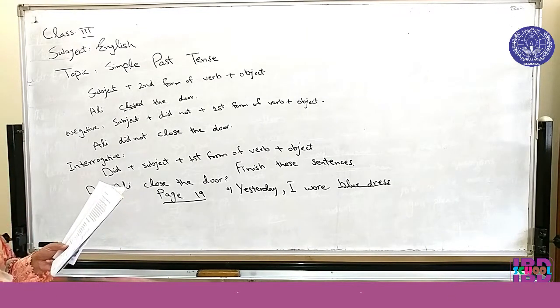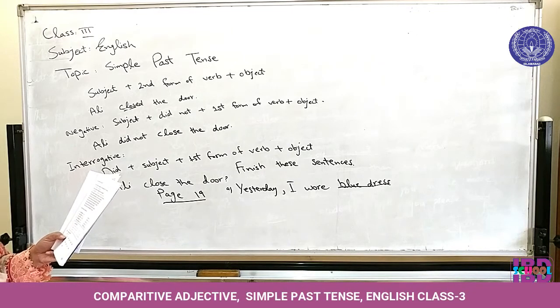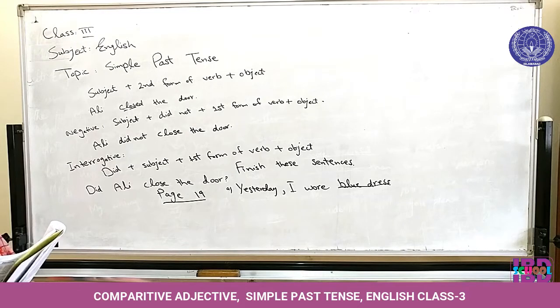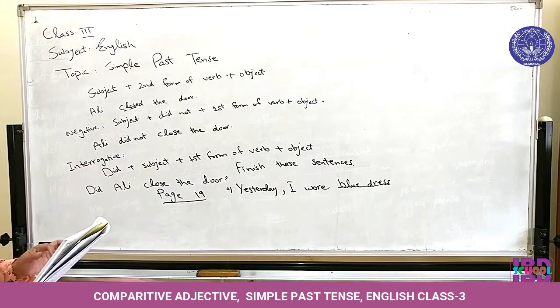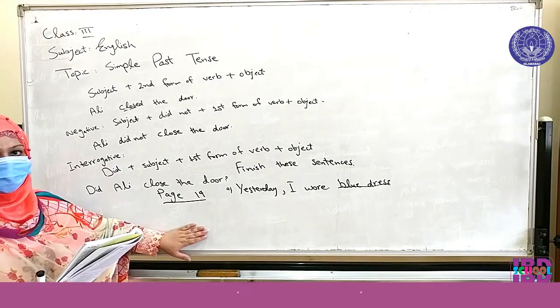So you have to solve exercise number 6 on your copy. So your homework is that you have to read unit number 3 and you have to solve exercise number 5 and 6 on page number 19 in your copies.